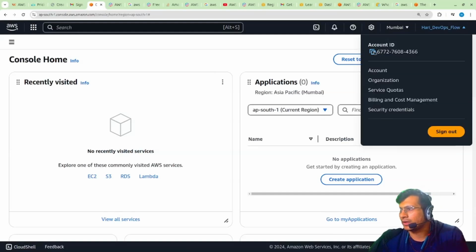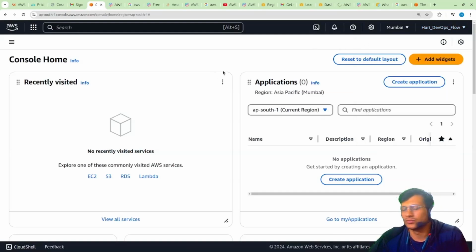Right now, I'm using the root account. Root account usage is discouraged, especially in enterprises, where there are multiple different rules because there are multiple different teams. This is for my personal use, which is why I created a root account, but I will not be using the root account for myself.